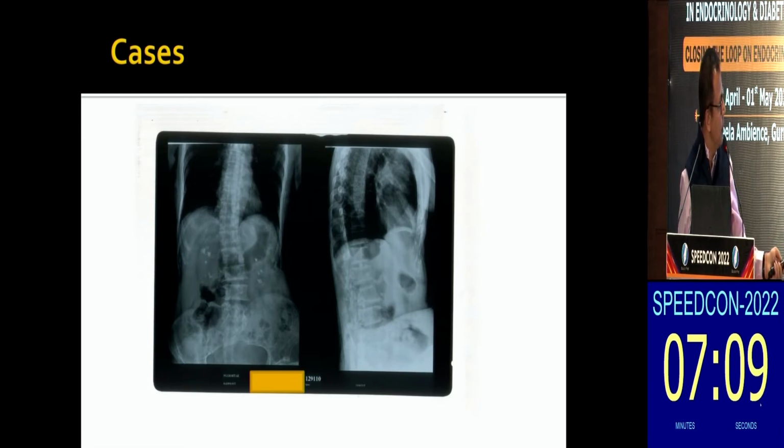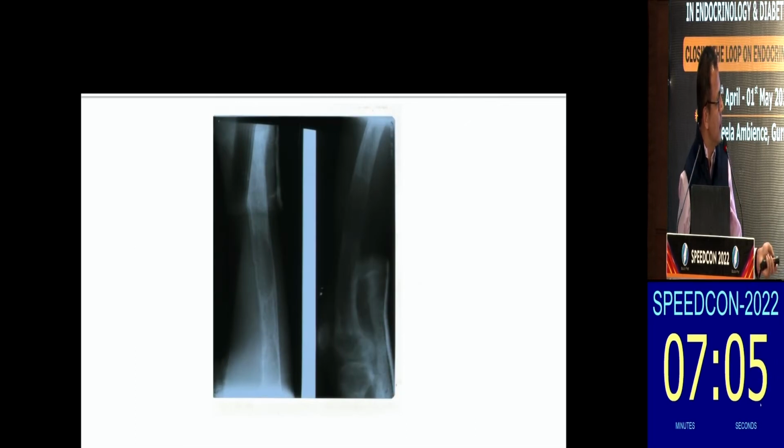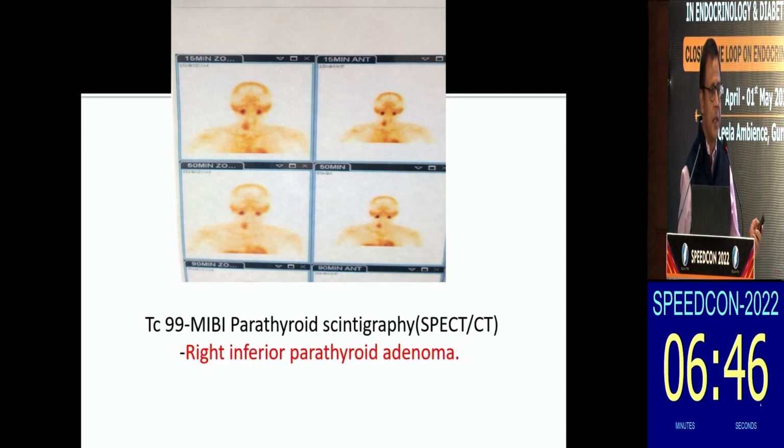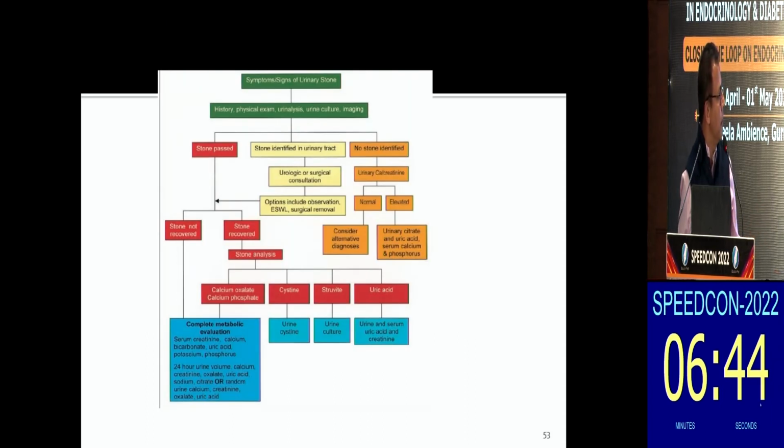This was bilateral renal calculus, and the patient was also having scoliosis, plus there was a lytic lesion in the long bone. So immediately it came into my mind that maybe we are dealing with hyperparathyroidism. We went for a parathyroid scan, which clearly showed a right inferior parathyroid adenoma. In fact, this was the basic systemic abnormality for the patient, leading on to hypercalciuria and recurrent renal stones. So this patient was operated.